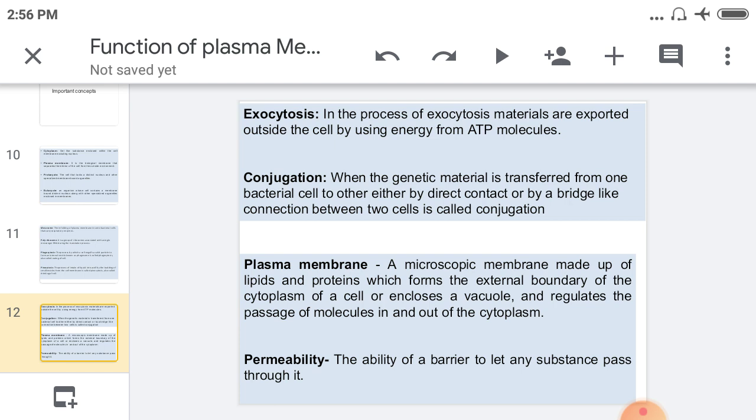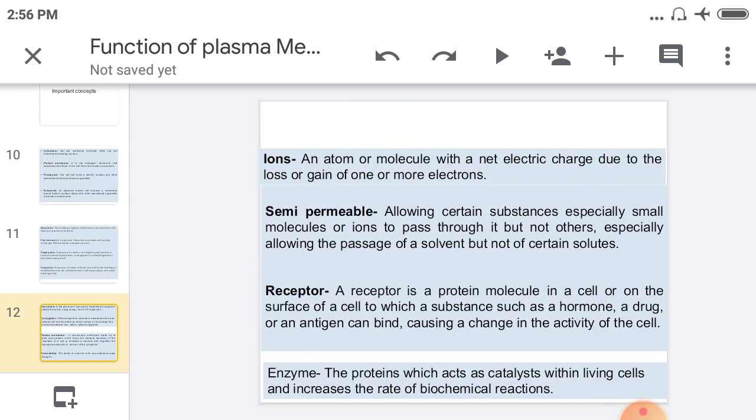Then conjugation. What is meant by conjugation? When genetic material is transferred from one bacterial cell to another, either by direct contact or a bridge-like connection between two cells, it is called conjugation. Then permeability, the ability of a barrier to let any substance pass through it. For example, plasma membrane.